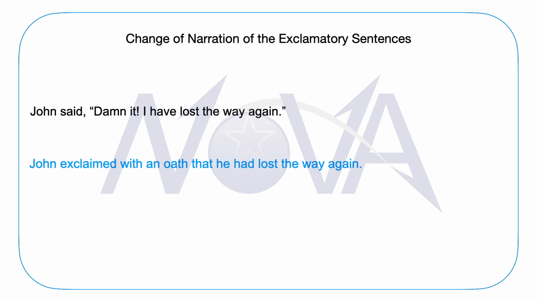Listen, whenever we are having this category of sentences in our reported speech, I mean the sentences starting with some swear words, damn it, hang it, blast it, curse it, etc., then we will use this expression, John exclaimed with an oath, in the indirect narration. And then with the help of that, we will connect the subordinate clause with this principal clause. I read the full indirect narration of the given sentence for you. John exclaimed with an oath that he had lost the way again.